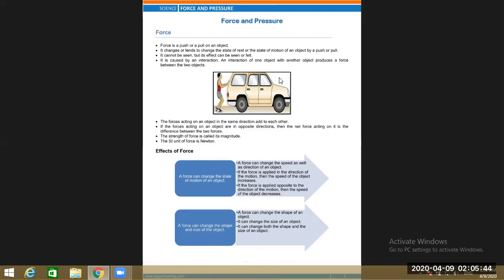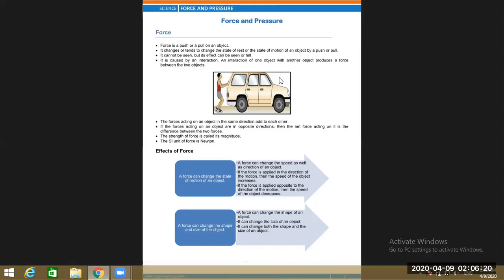Here we see a man pushing a car, a vehicle, then force comes into play between the man and the vehicle. The man applies a force in terms of a push on the vehicle. So this is an example that force can come into play when two objects interact, either being in contact with each other or without being in contact with each other. This is muscular force, so this is a contact force.